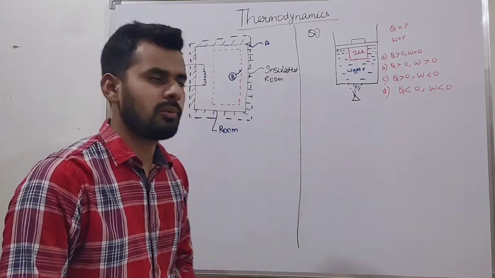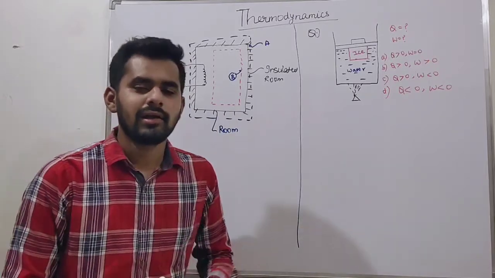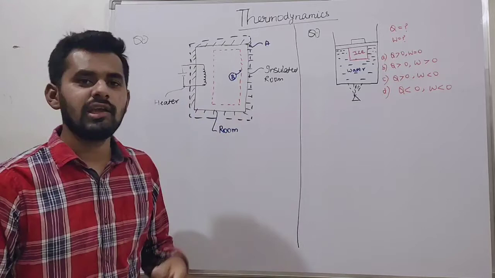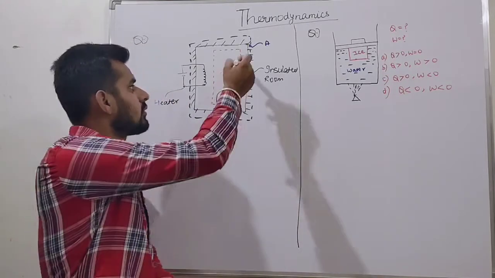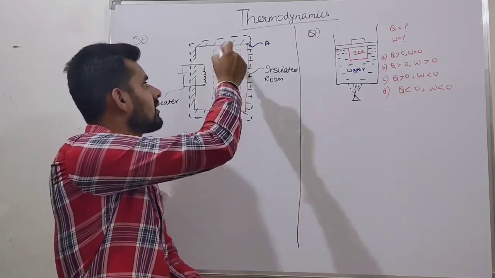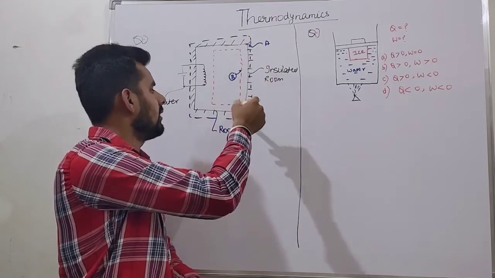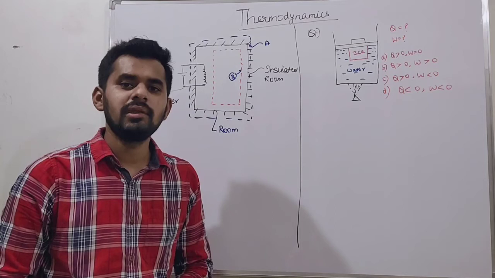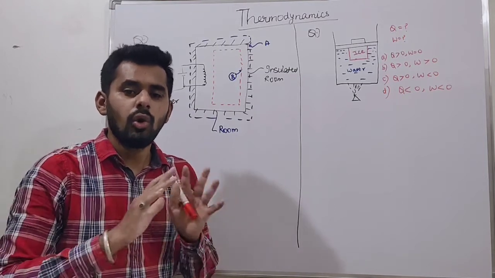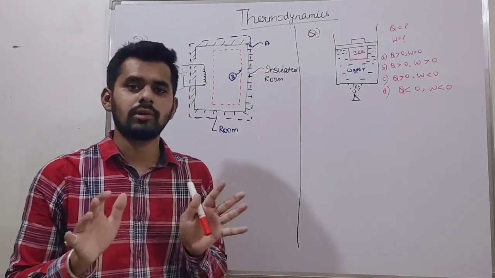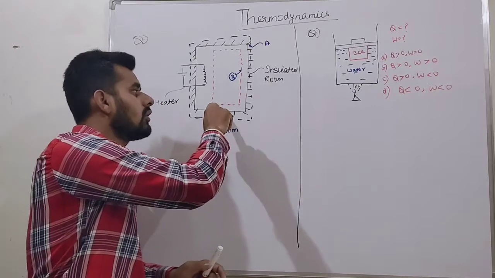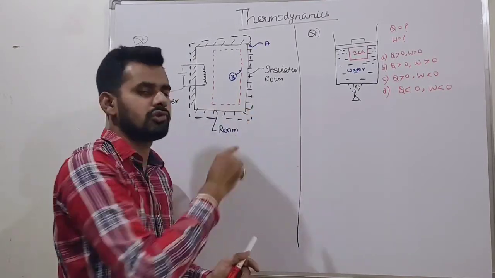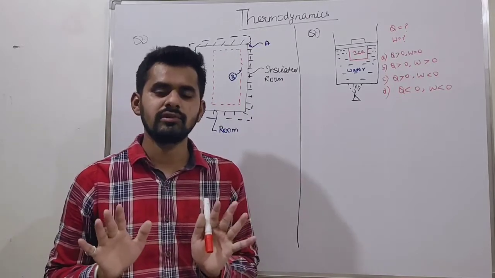So our first problem is like that. Consider an insulated room. This is a room, and we insulate this properly. What is the meaning of insulation? It means no heat transfer across the boundary of the room. Neither any heat will come in, nor any heat will go out. There is no heat transfer. That is what we call an insulated system.